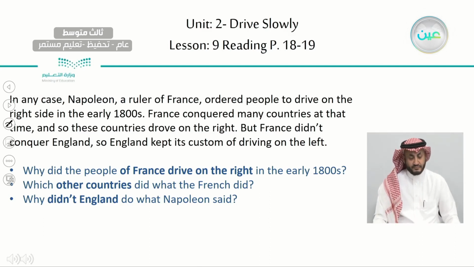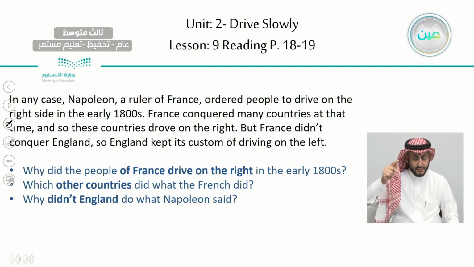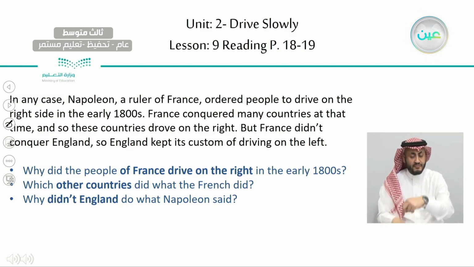Which other countries did what France did? So which other countries followed the same rule as France, driving on the right? Why didn't England do what Napoleon said? England, they didn't follow Napoleon. Why do you think they did that? Let's hear the text together.